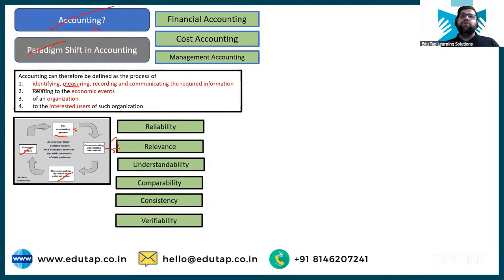If I am asking you to make sure that you give the balance sheet, which is not complex, we should be able to understand it in one go, then I'm referring to understandability. Very good. If I'm saying that I will compare Reliance to Adani's, then in which particular feature am I referring to? Comparability. And can I say that comparability also makes sure that both these organizations should follow one unit of measurement, which is rupees, right?